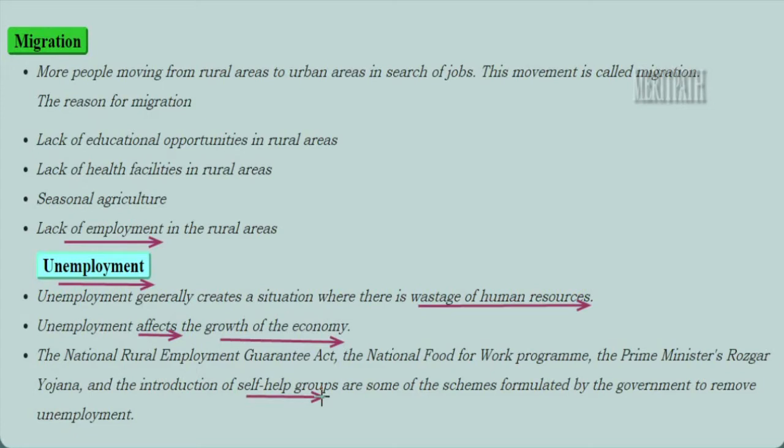where the women of the society can sell their food items which they produce in the house or any other handloom items or any other clothes in the market. So for production and selling of these goods, the government gives them loans at a very low interest rate. That is known as the self-help groups. So these are some of the schemes formulated by the government to eradicate unemployment completely.